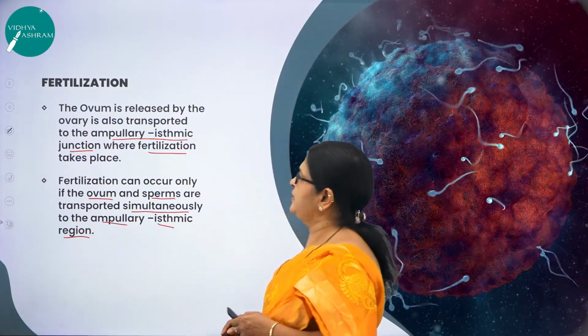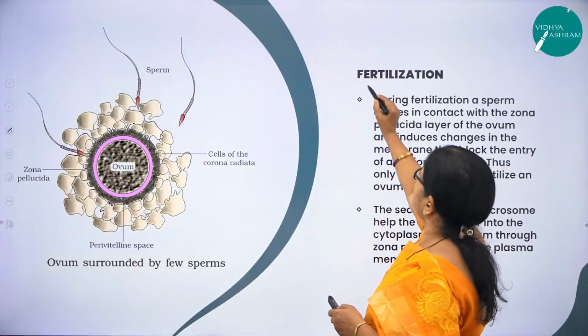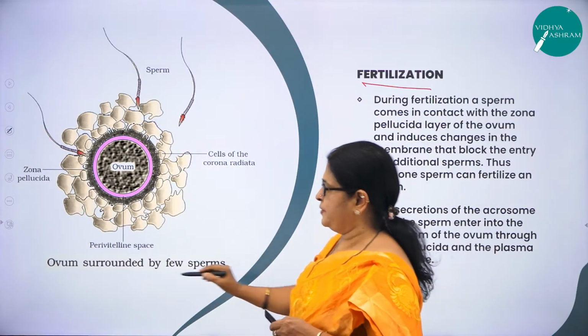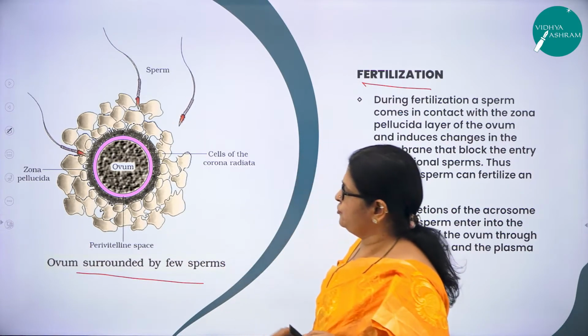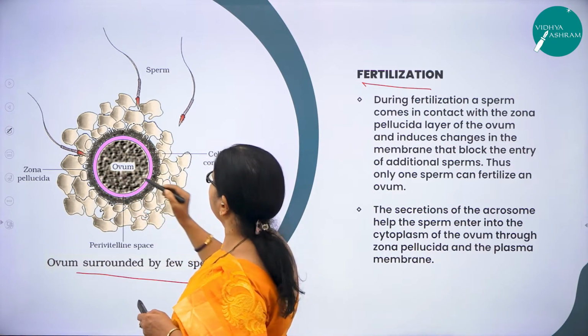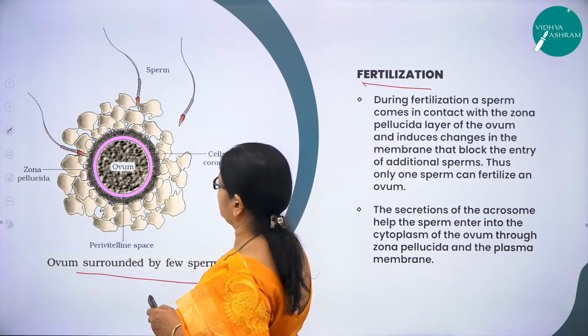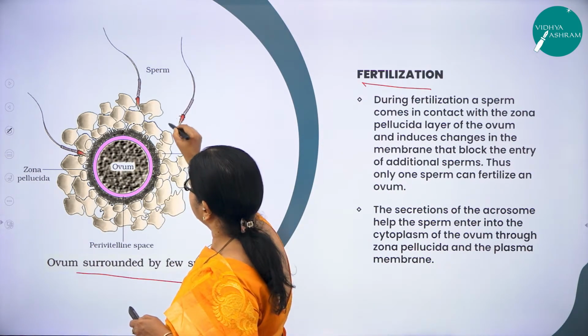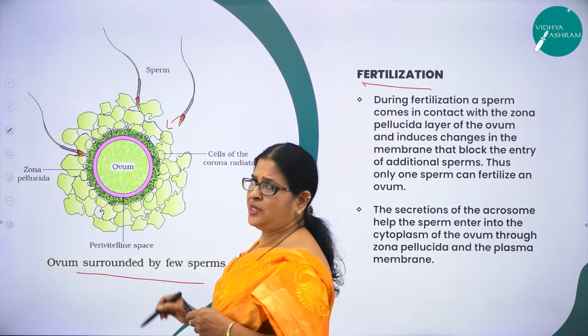Now we'll see the next very important step. Here you can see in the diagram the ovum surrounded by a few sperms. Here you can see the ovum having the membranes like the zona pellucida and the cells of the corona radiata, and here you can see the sperm gaining its entry into the ovum.